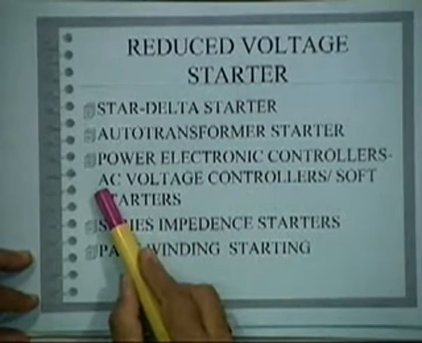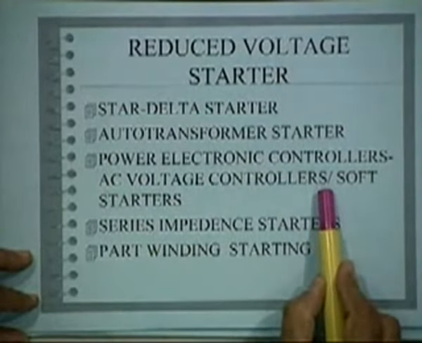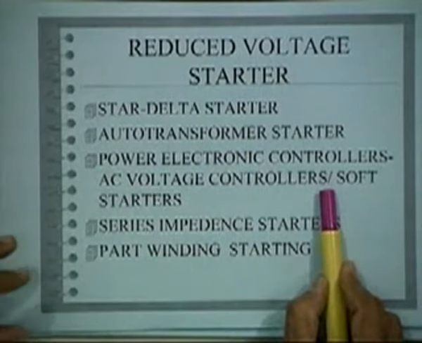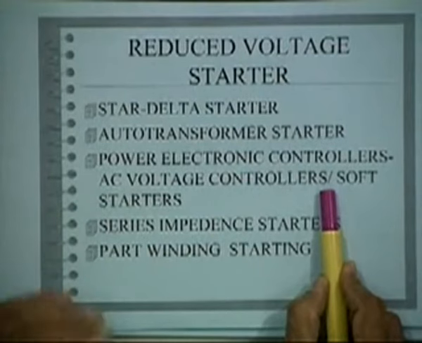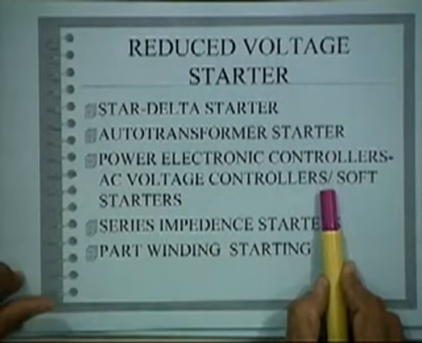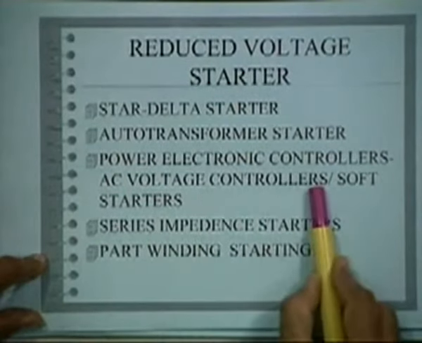You must have seen small triac regulators in the fan. What it does is reduce the voltage across the motor by switching off the supply for some part of a cycle. So the pure full cycle is not there, and you can reduce it. It's called a power electronic controller. It is also called an AC voltage controller. That means the voltage across the motor doesn't come full at starting. Only part of the AC cycle is switched on. For the remaining part, the supply is not on across the motor. So the RMS value of voltage is reduced.